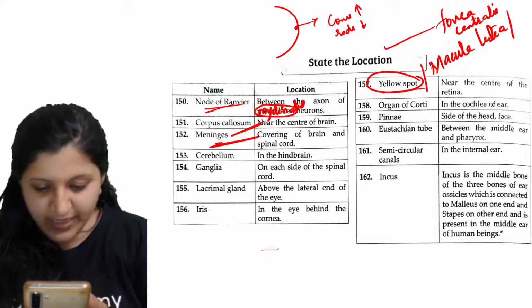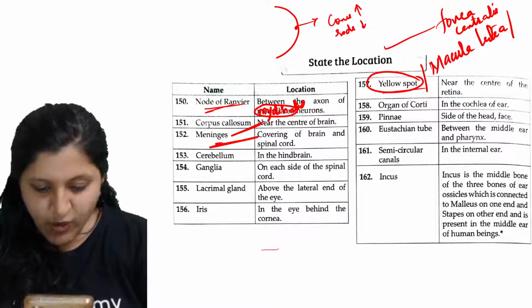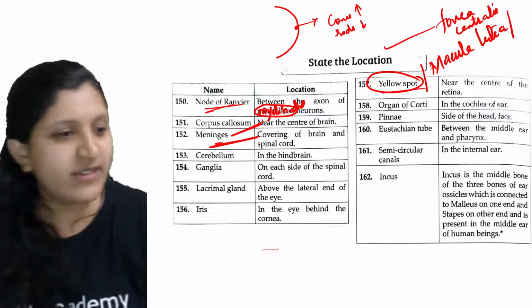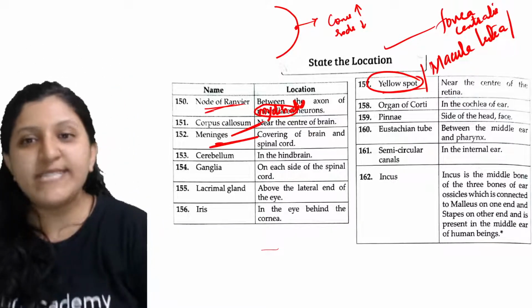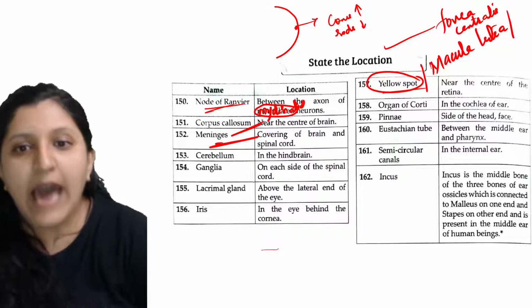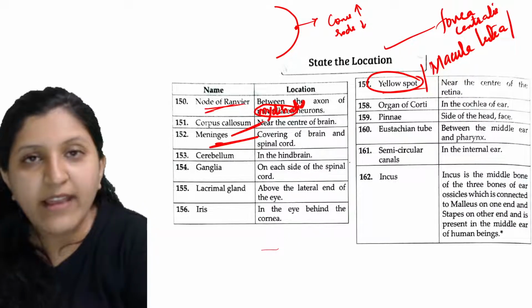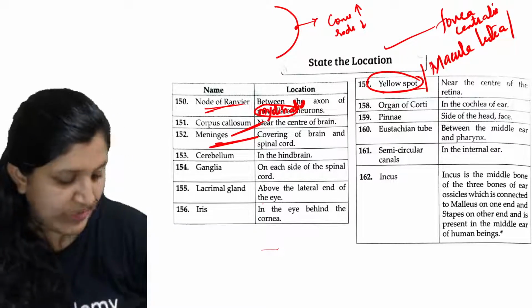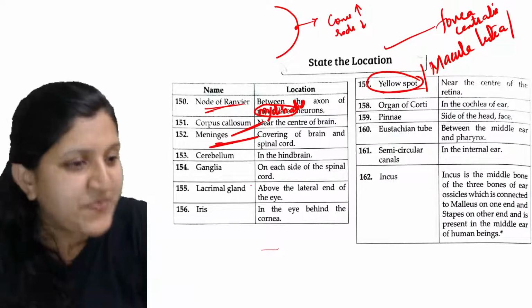Okay, so three layers cover the brain and spinal cord. Between them, yes, cerebrospinal fluid will be there. Yes, very good, Divya. Now cerebellum, this is in the hindbrain. Then there is ganglia. What is ganglia? Do you remember or don't know this one? What exactly is ganglia?